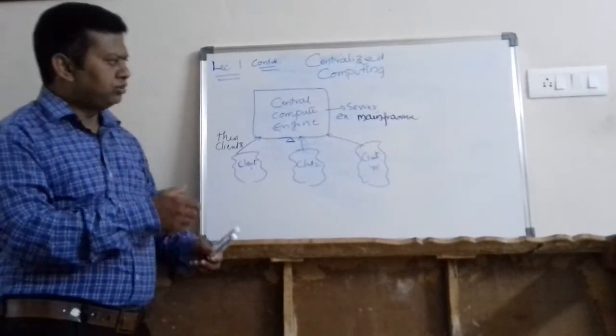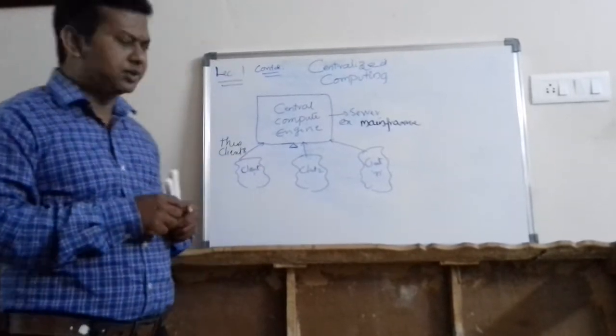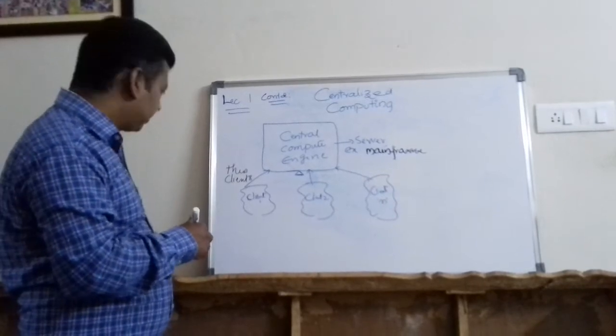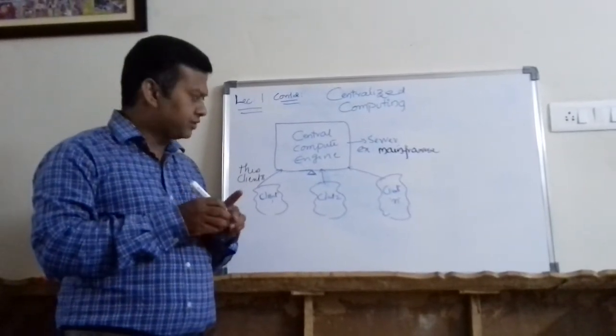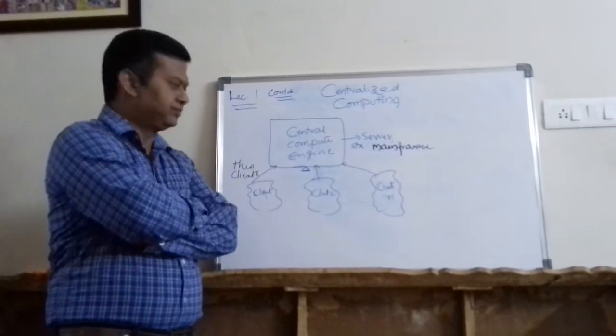Please try to think, maybe for 5 to 10 seconds. What will be the benefit of centralized computing, and what are the merits and demerits?